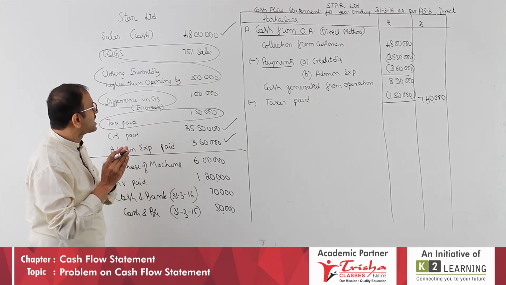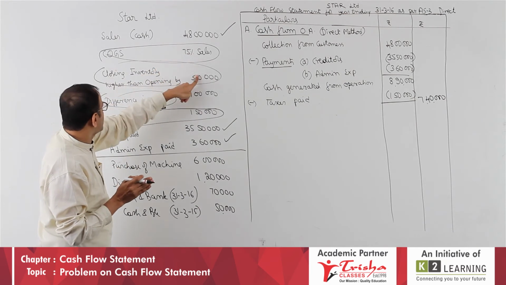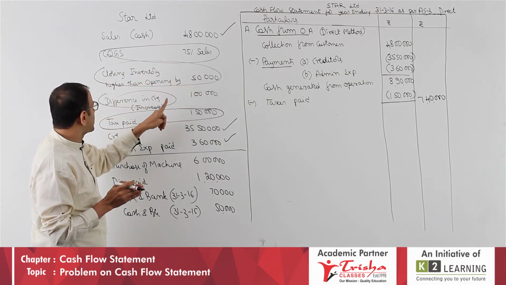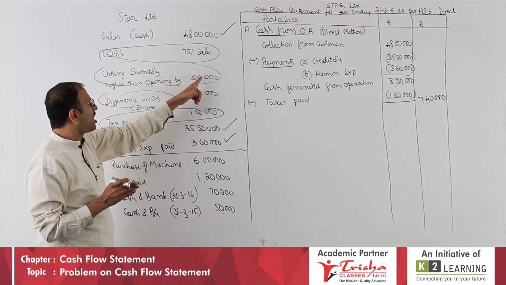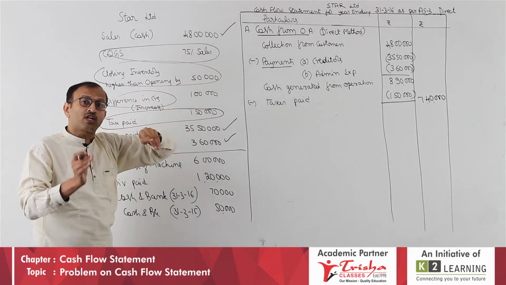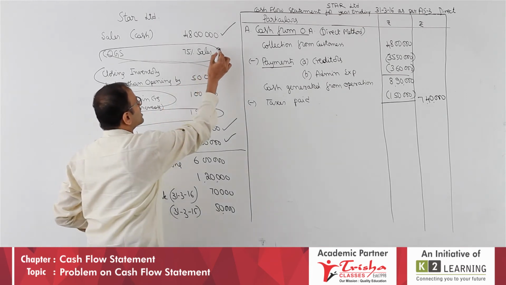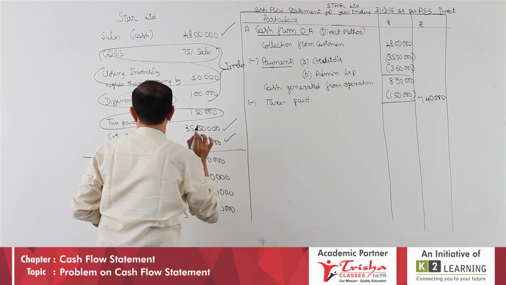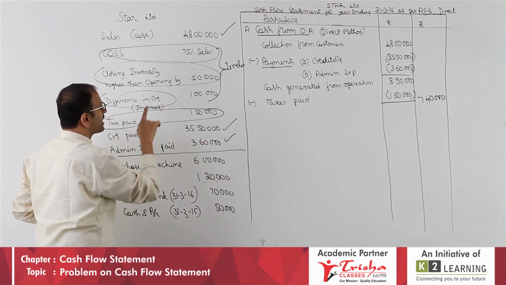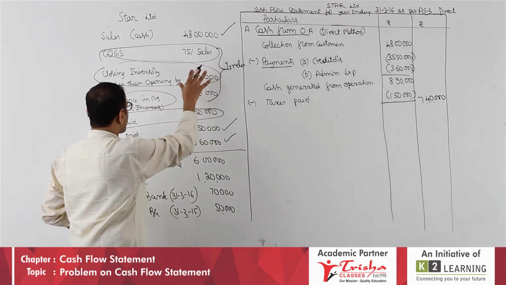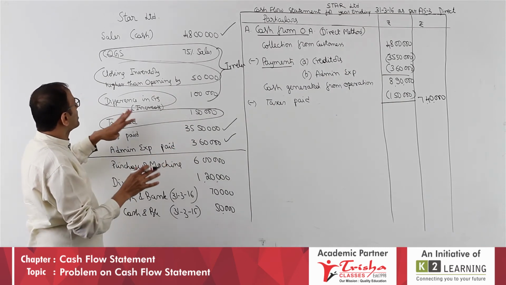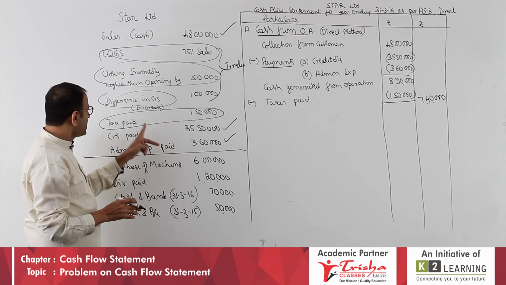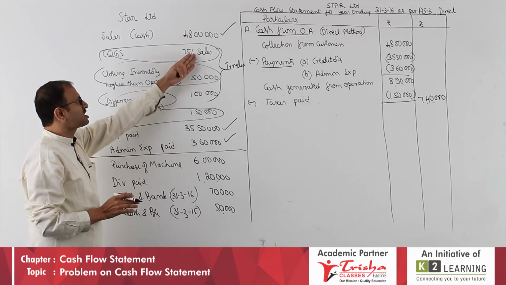Hope you are getting it. That means these details, cost of goods sold, closing inventory higher than opening, difference in creditors, are all related to the indirect method. To confuse you, it is given. This is irrelevant data, not required. So I have not taken these three. Therefore, only the remaining items are taken: sales, collections, payments paid items, and taxes paid. So, these three are irrelevant.